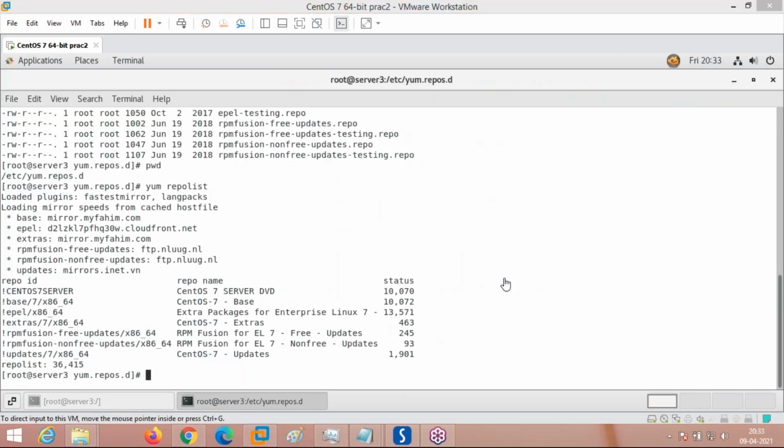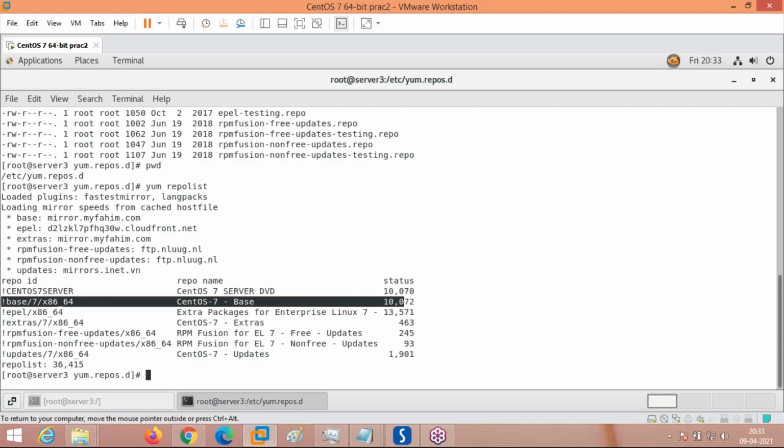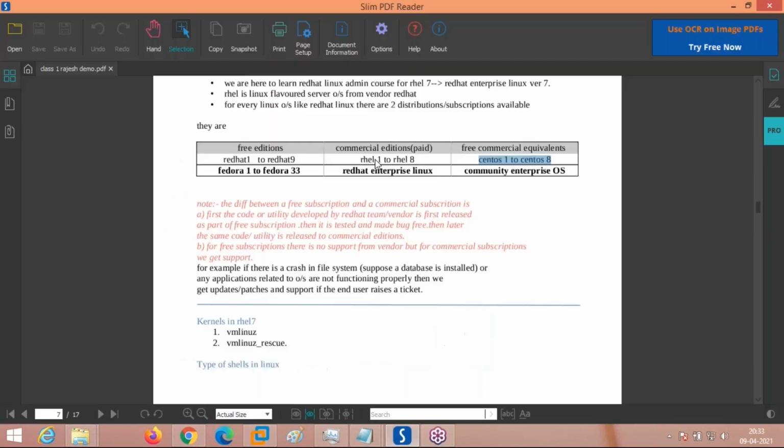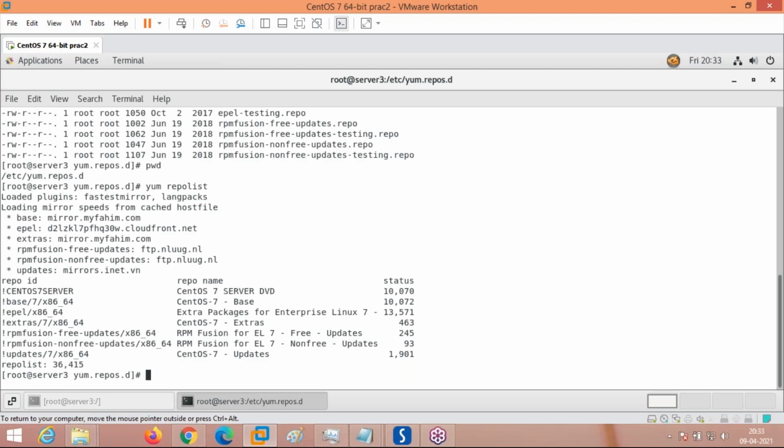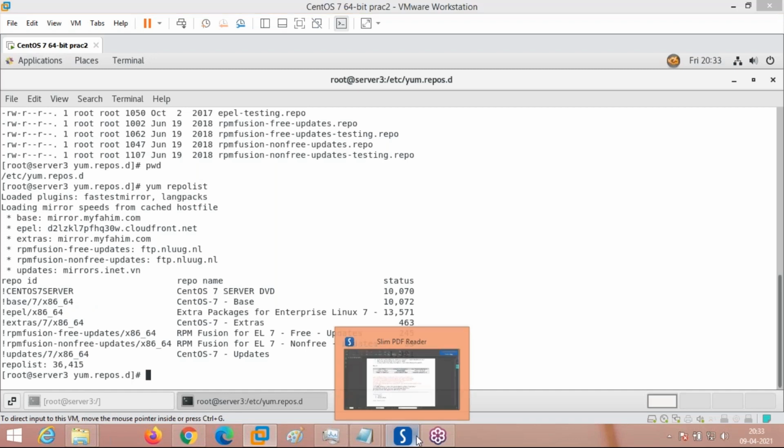Any doubt, you can raise it in the chat box or you can unmute and talk. So these are the repositories. As you can see here, the base repository is there, from where the applications will be installed online. But if you are choosing Red Hat Enterprise Linux, these repositories will not work unless you register or pay for the license. That is the main difference.